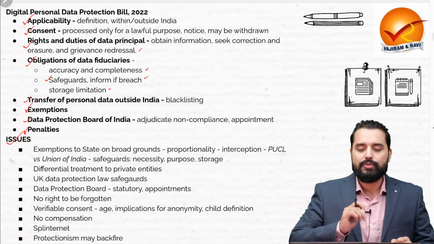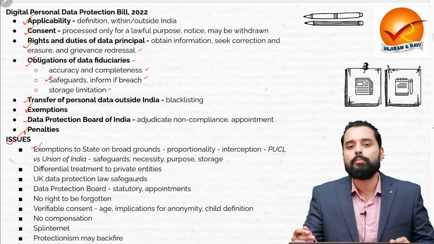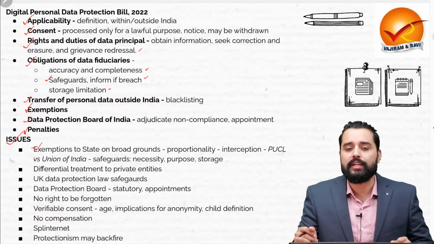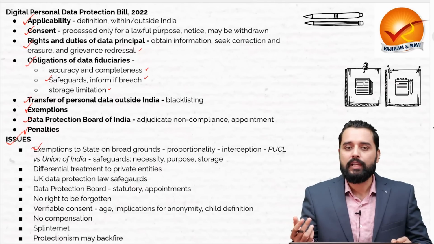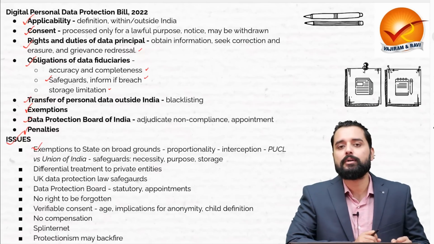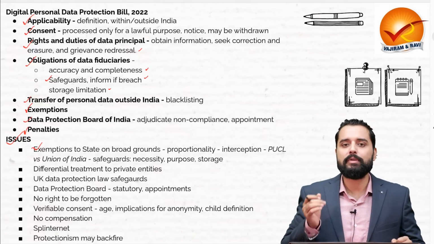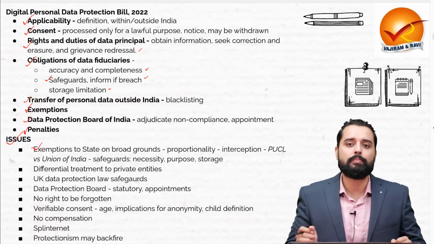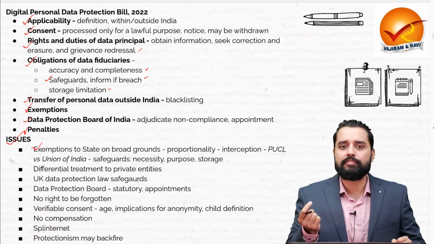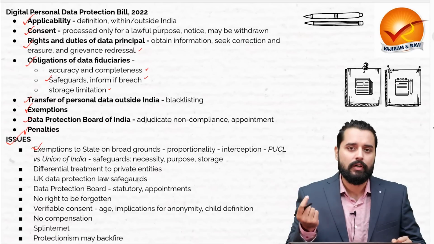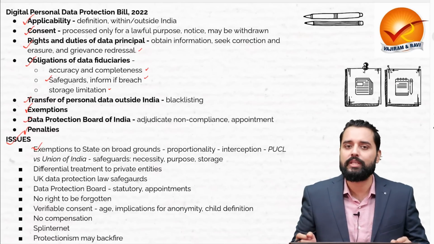But there are certain issues with this bill. For example, there are exemptions to the state on broad grounds like security of state, national interest, etc., or prevention of offenses. They are very broad, and there the doctrine of proportionality comes into picture. The doctrine of proportionality states that any right can be taken away, for example, here the right to privacy will be in question, only if the means used to interfere in that right are proportionate to the objective that is sought to be achieved.